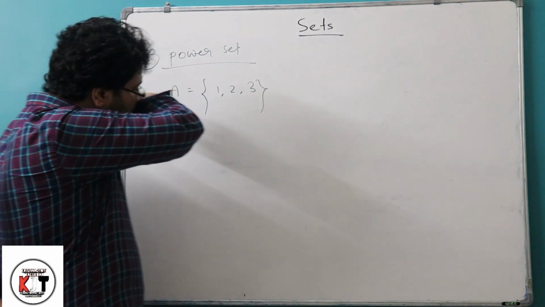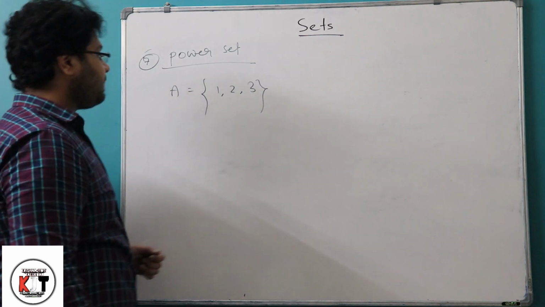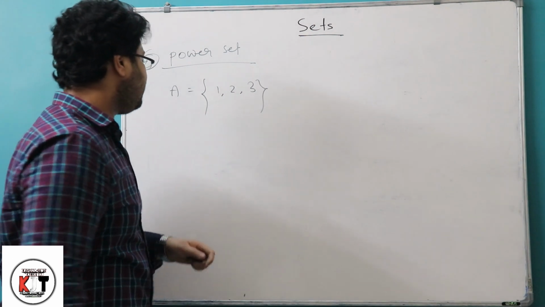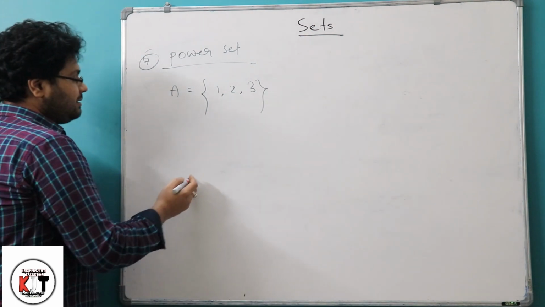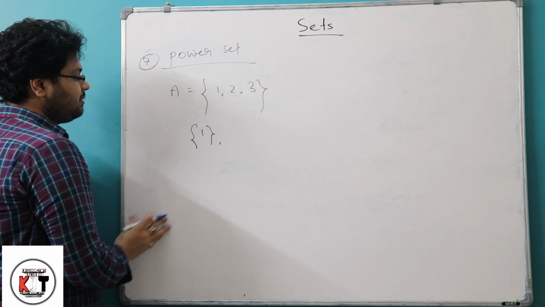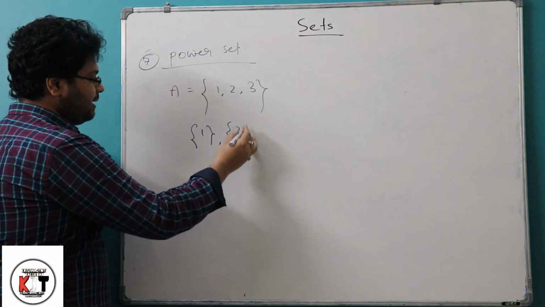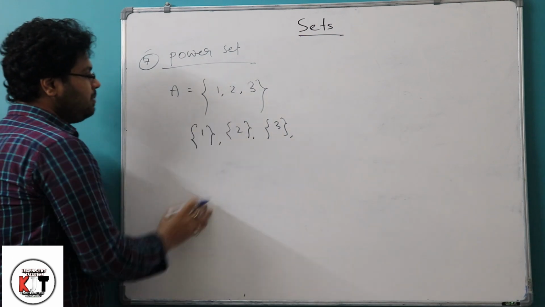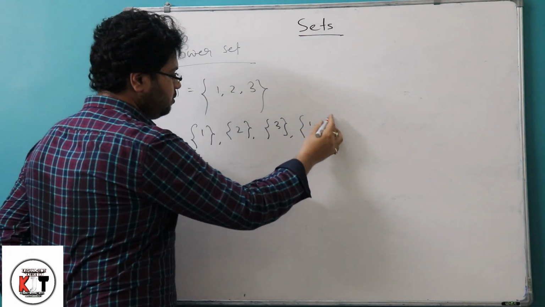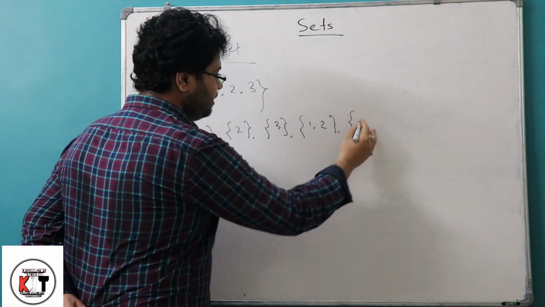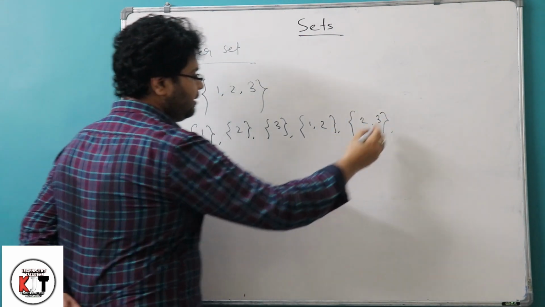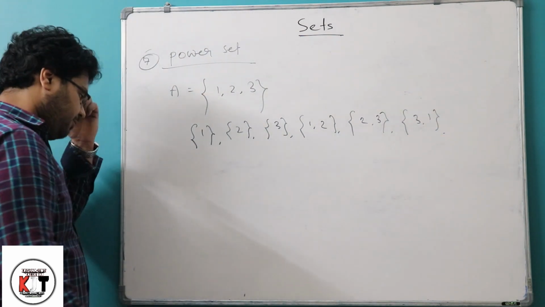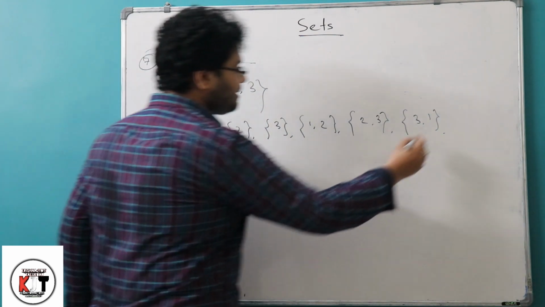Now the number of possible subsets that can be constructed by the elements of A: we can construct the singleton sets {1} as well as {2} as well as {3}, and if we take pairs of elements, {1, 2}, {2, 3}, {3, 1}, we can also call them subsets. And I have told already that the null set is a subset of every set.